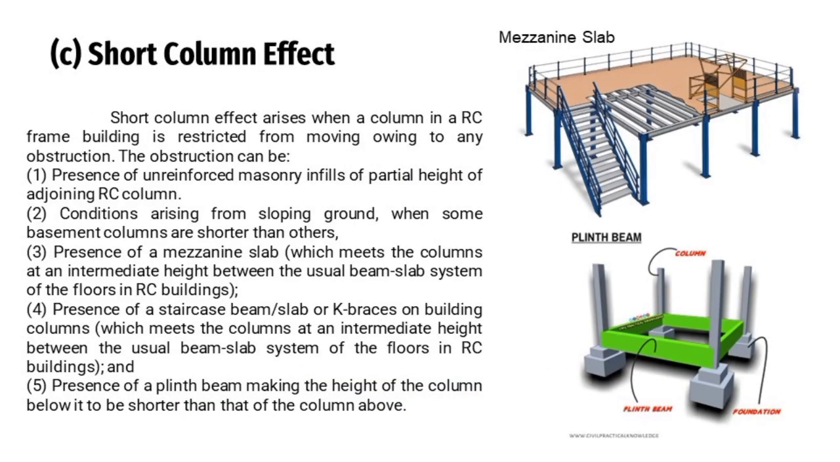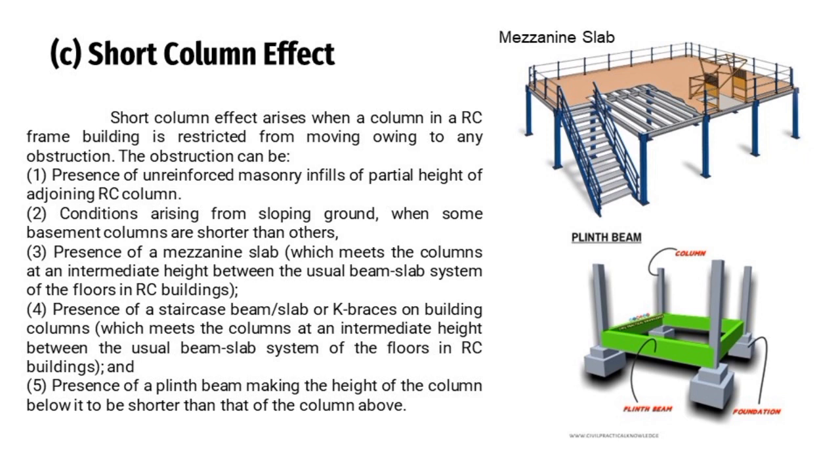So sa last is ang short column effect. So short column effect arises when a column in a RC frame building is restricted from moving owing to any obstruction. So the obstruction can be, number 1, presence of unreinforced masonry infills of partial height of adjoining RC column. Number 2, conditions arising from sloping ground when some basement columns are shorter than others.